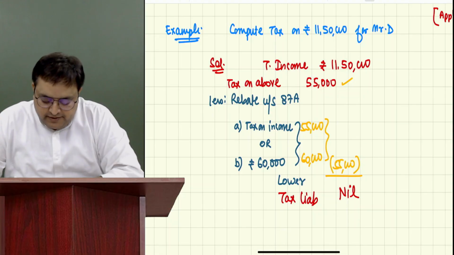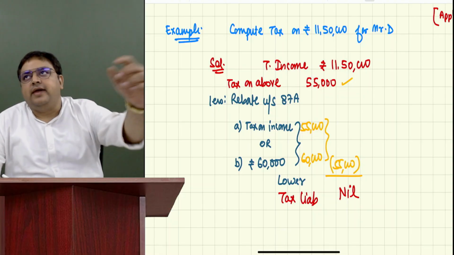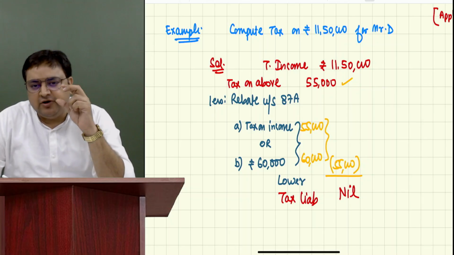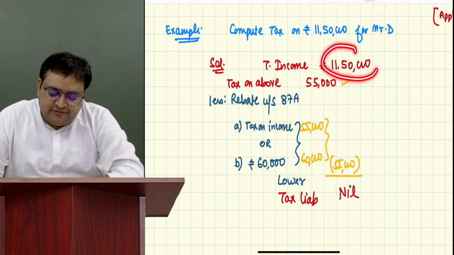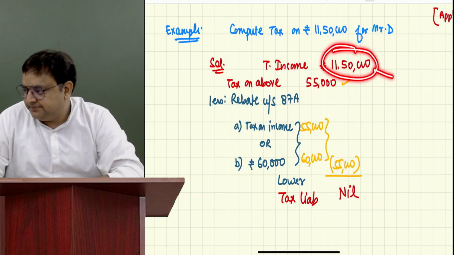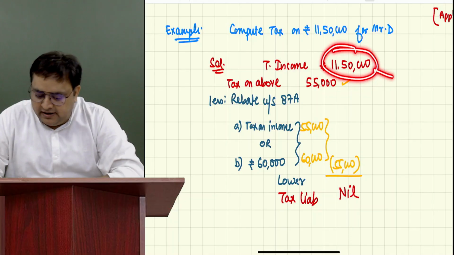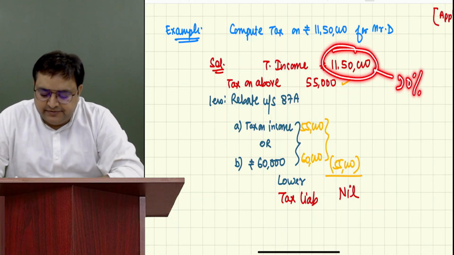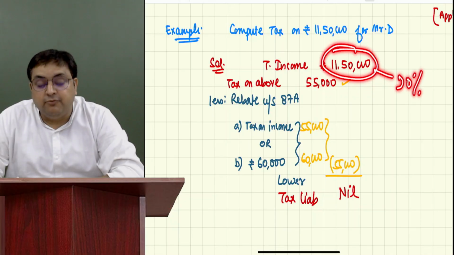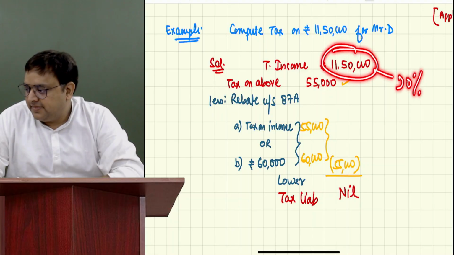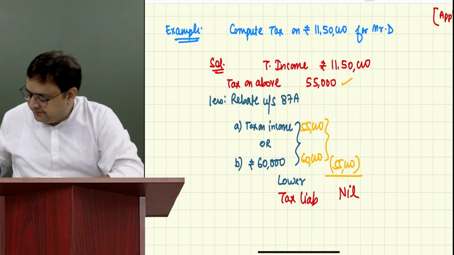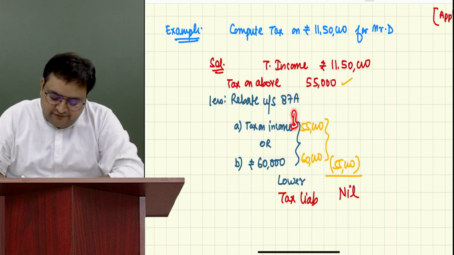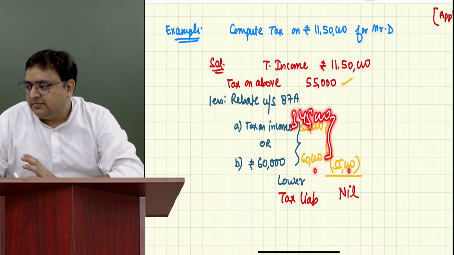Correct. Okay. Now, in fact, I can answer this question, but I will not give you a correct example for that. But still, let me give you the example. Let's say this 11,50,000 would have been a casual income. 30%. Correct. How much would be the 30%? More than 60. Yes, 3,45,000. So how much would it be? 3,45,000 or 60,000, whichever is lower. Got it?